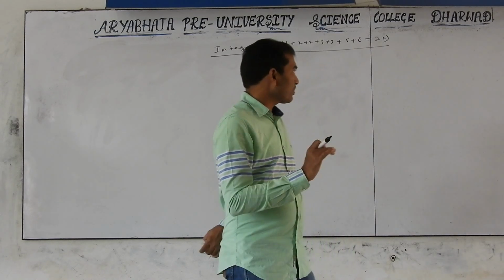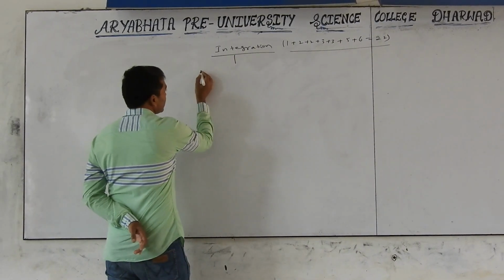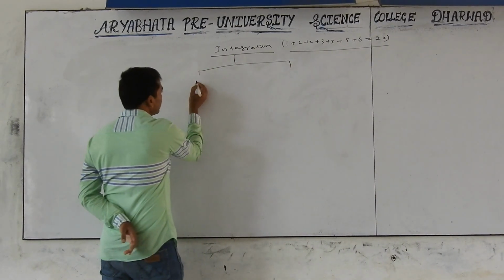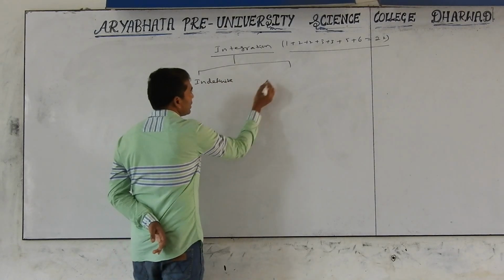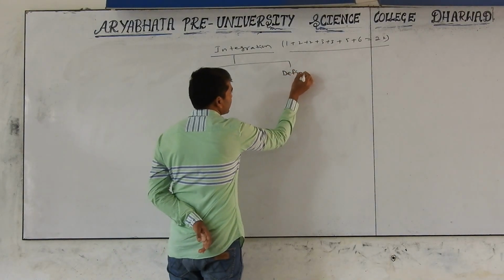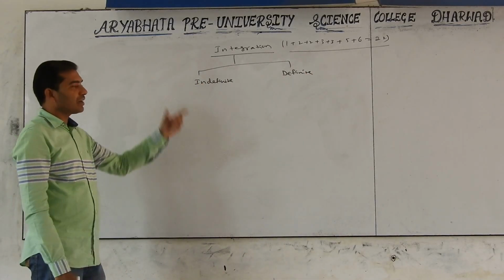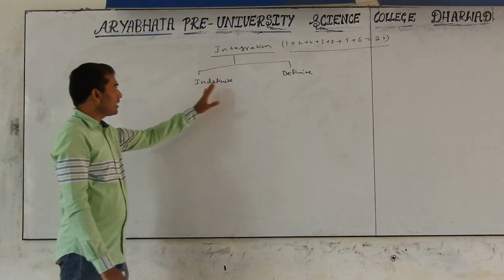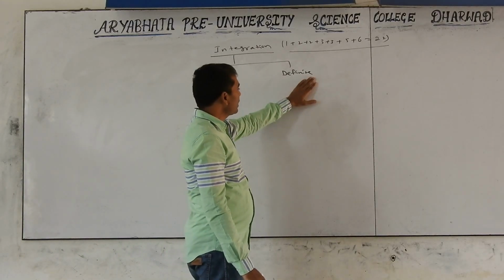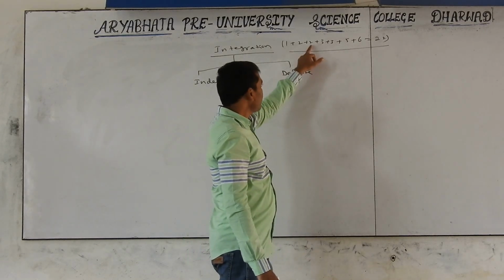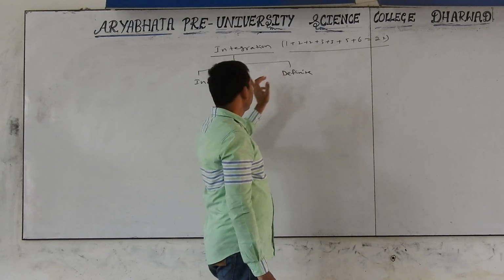In this topic, integral calculus, there are two parts. One is indefinite, the second one is definite. Indefinite and definite, both together are called integration. From definite integration you will get 6 marks and 2 marks, 6 plus 2. And from indefinite,